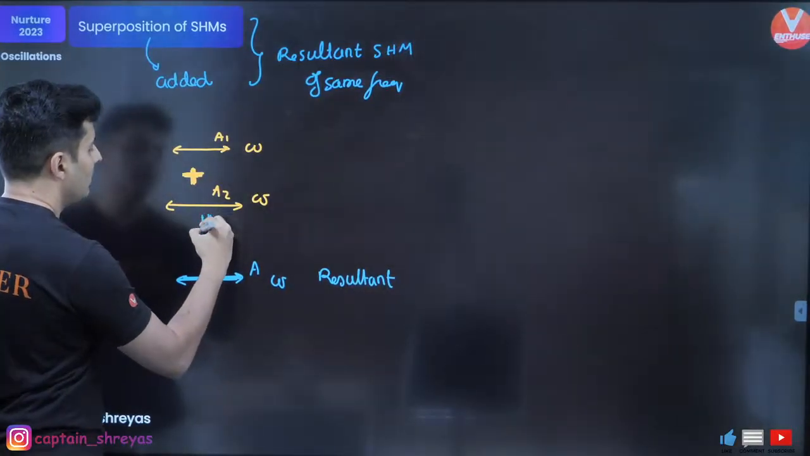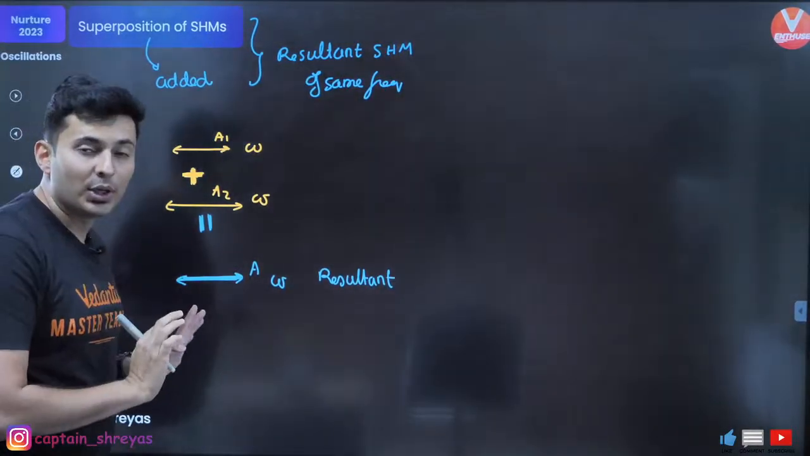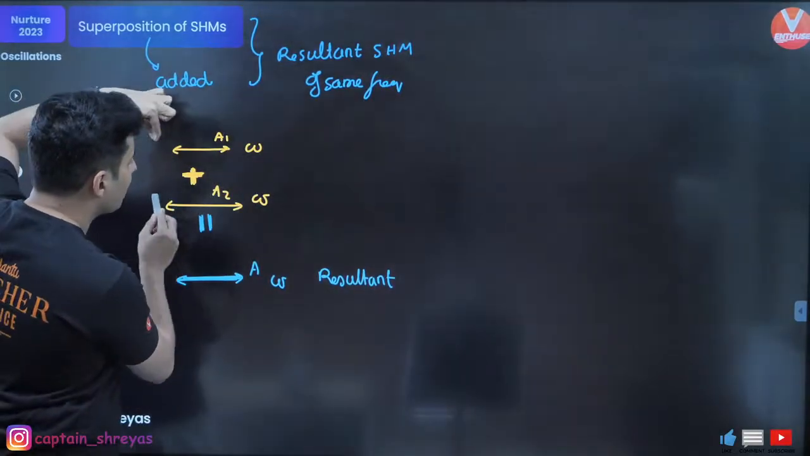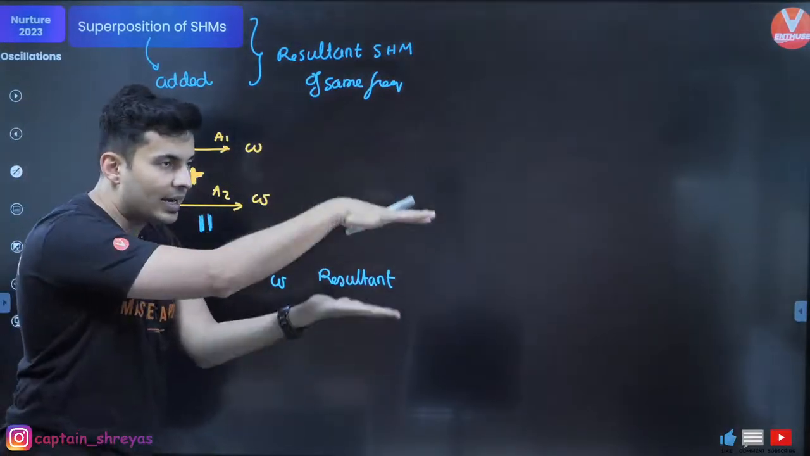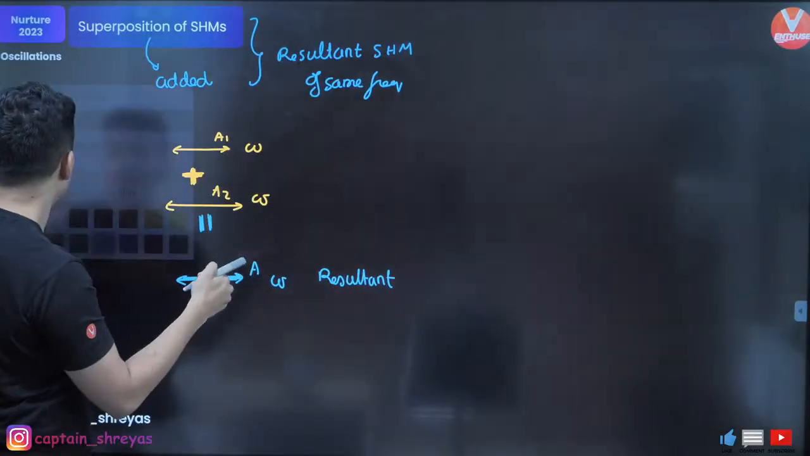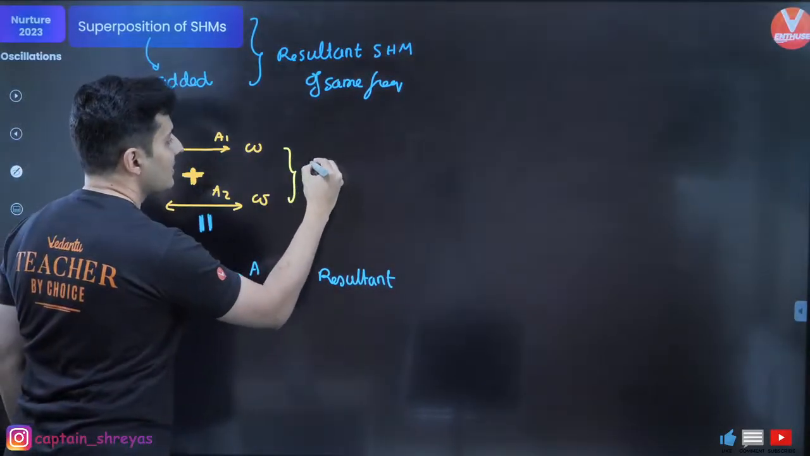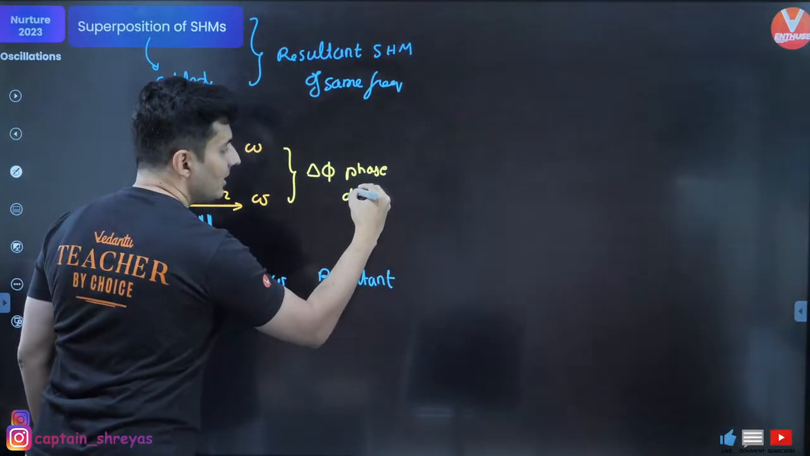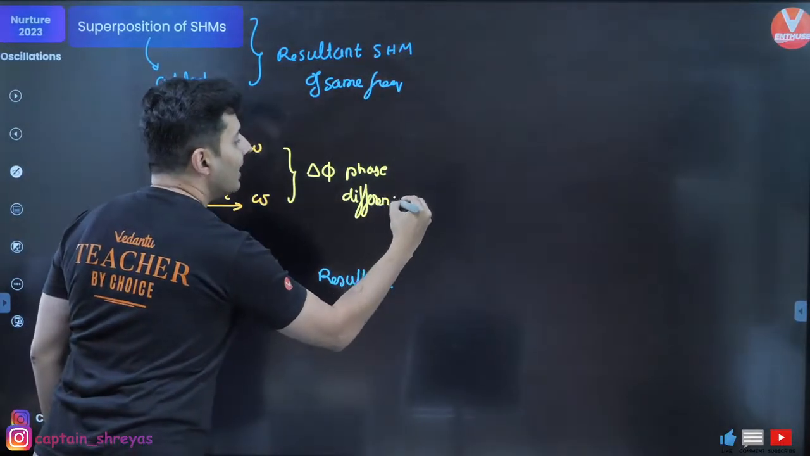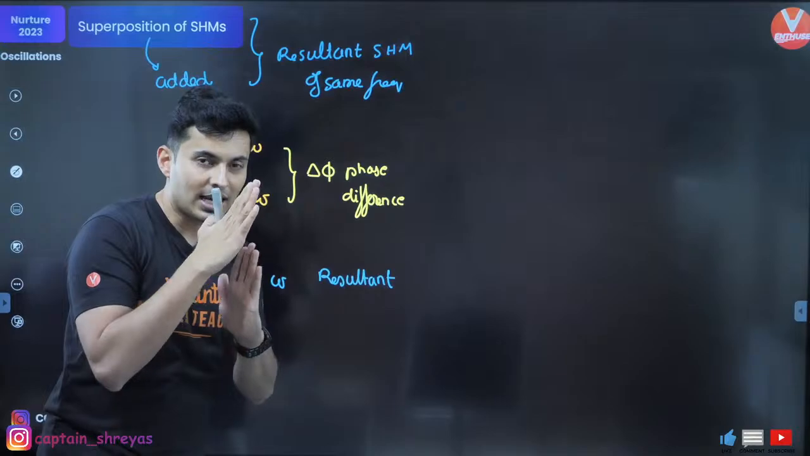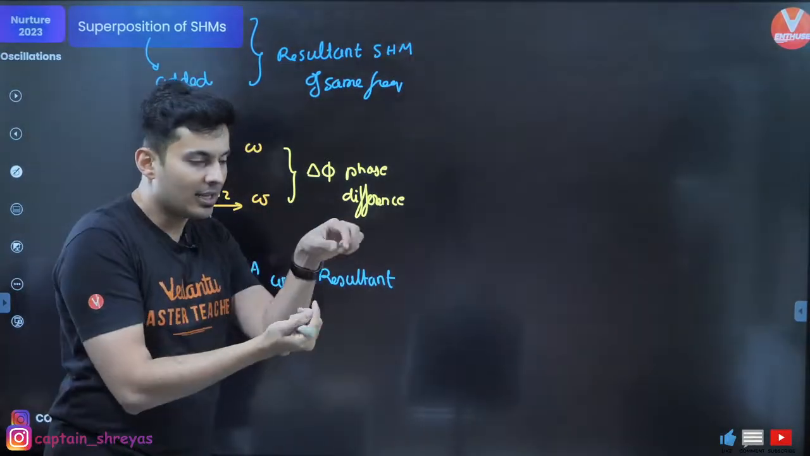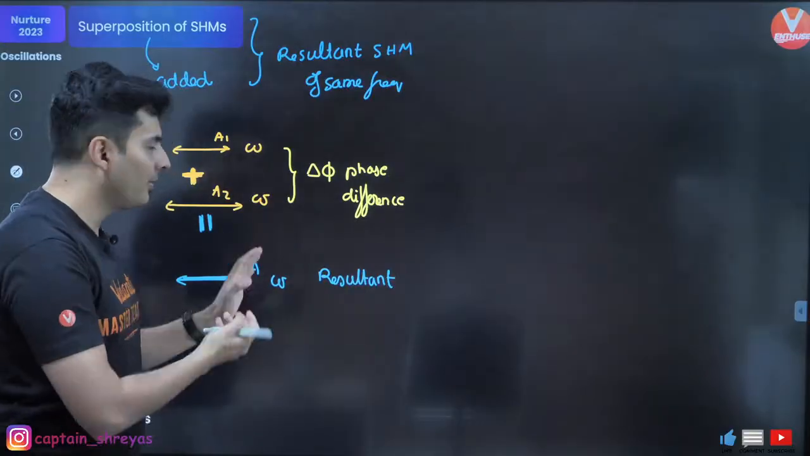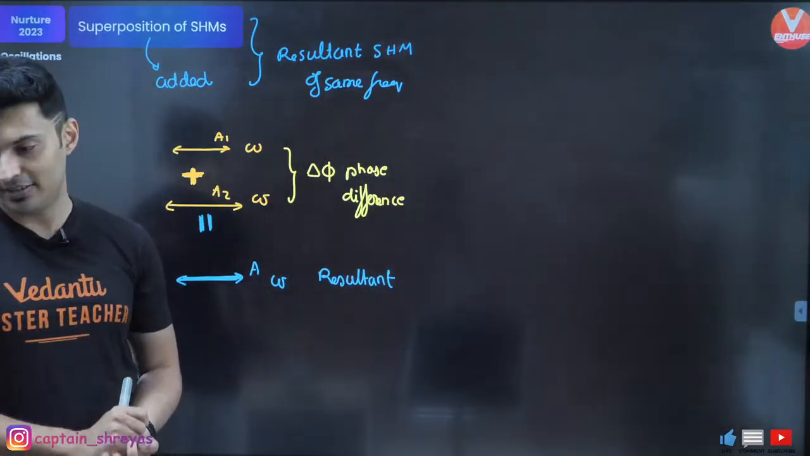Very, very important. And how you find the amplitude is very critical. These two SHMs, which are being superimposed, they too might have something called the phase difference between them. Whenever you have two or more SHMs added onto each other and they are not in phase, then you should add them by treating them like vectors.